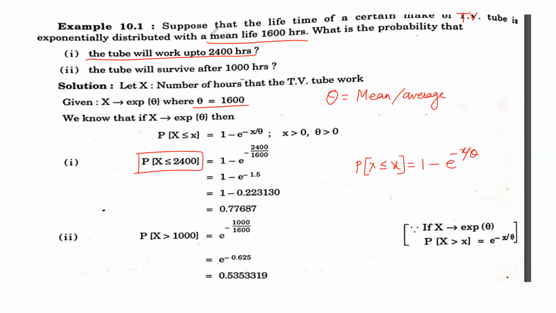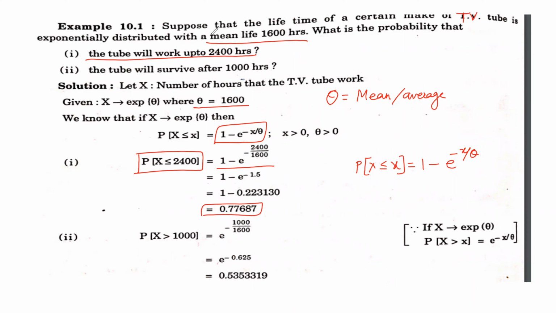So we have seen it for x greater than 0 and theta greater than 0. So here, just substitute the values in this formula. What is x? x is 2400. What is theta? 1600. Solve this, and we get the answer. Correct. And as I said, the answer is given up to 4 to 5 decimal places, so check the answer up to that decimal place.